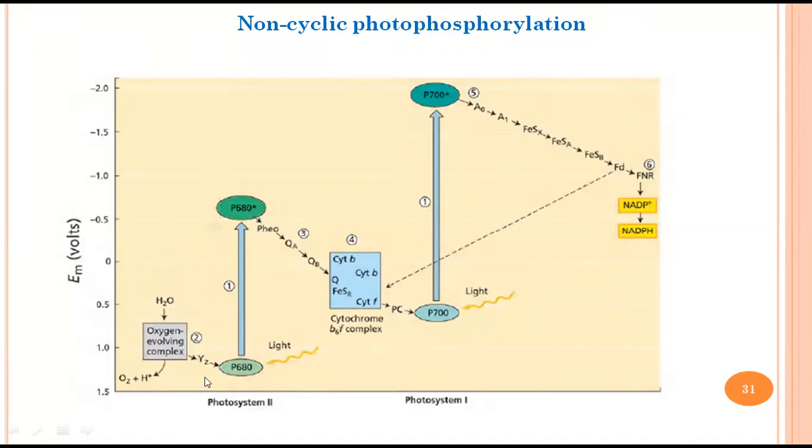Okay, so the moment, तो यहाँ पे तुमने देखा P680 को मैंने भेज दिया यहाँ पे, तो यहाँ पे this becomes electron deficient, right? यहाँ पे इसके पास इलेक्ट्रॉन नहीं है. So to get the stability back, what it will do, it will go under the photolysis of water. So it will take up the water, उसको break down करेगा, और जो electron यहाँ से निकलेगा, that will be taken up by P680, that is the photosystem 2, to achieve the stability. And at the same time, hydrogen and oxygen are released as a product.